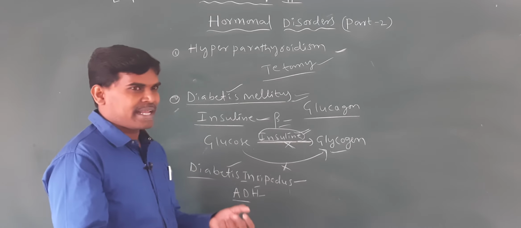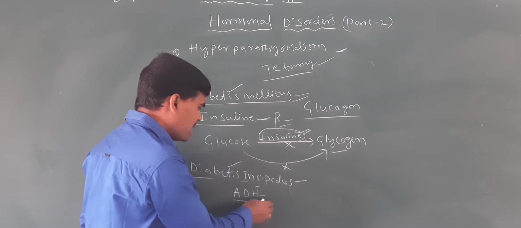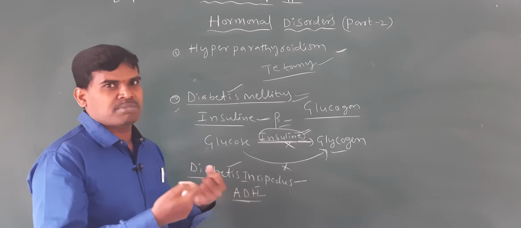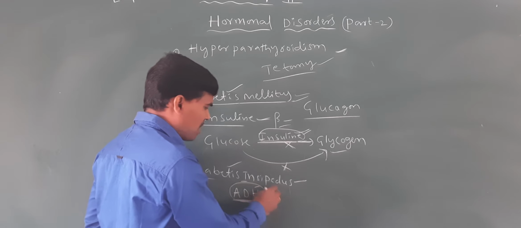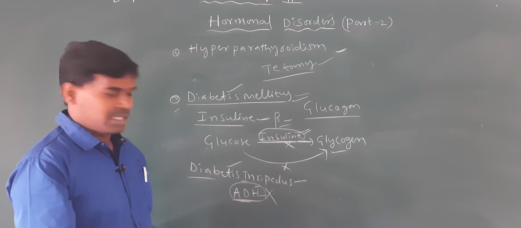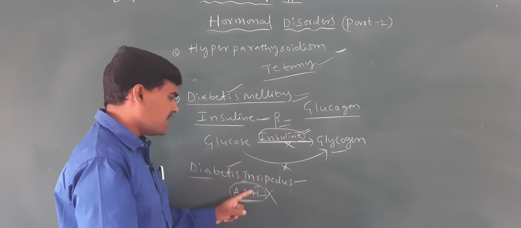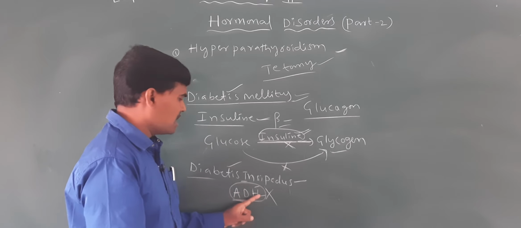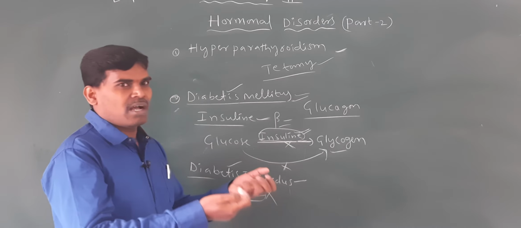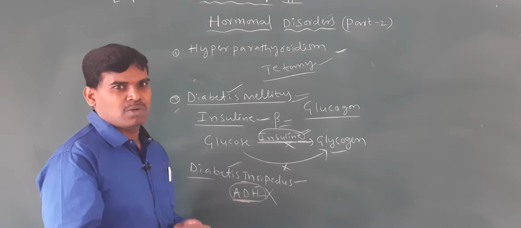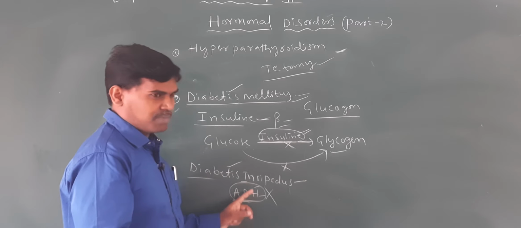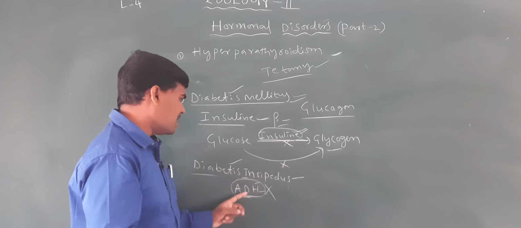With a lack of ADH hormone, the water molecules cannot be reabsorbed in the loop of Henle. ADH hormones, which are vasopressins, reabsorb the water inside the loop of Henle, so they prevent the loss of water.